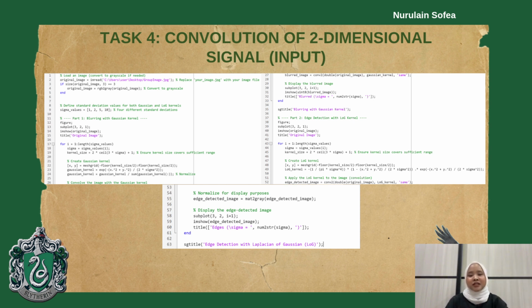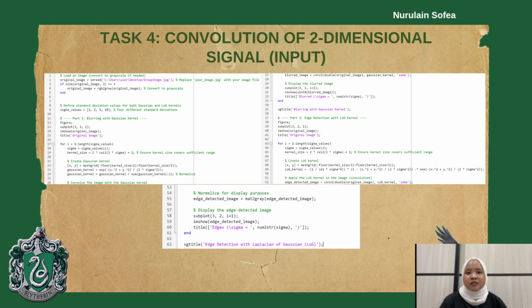Second is edge detection using the Laplacian of Gaussian, a method to detect edge boundaries of objects in an image. The Laplacian operator finds regions of rapid intensity change, while the Gaussian smooths the image to reduce noise before edge detection. This is the coding of task 4.